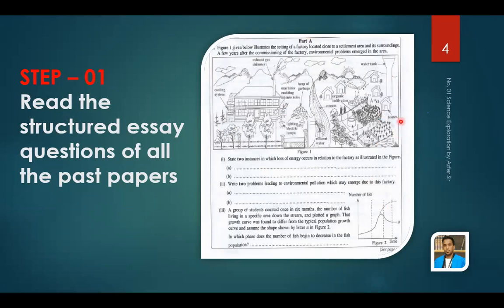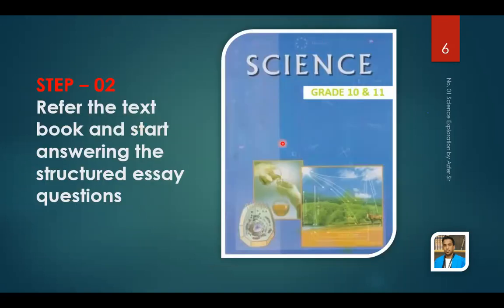Read them very clearly. Then you can take your textbook and start answering. You look at the textbook and answer, like an open book test. You can refer to your textbook and answer all the structured essay questions. Don't leave a single thing. If you are finding it difficult, you can contact your teacher and ask for the answer, but somehow you must complete all the 10 or 12 years of structured essay questions. That is step number 2.